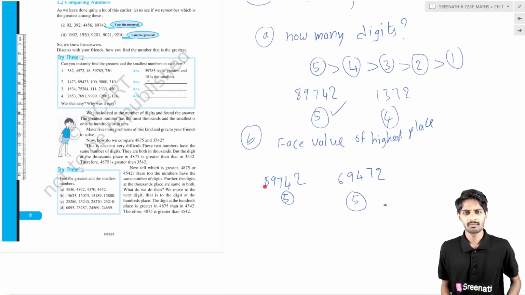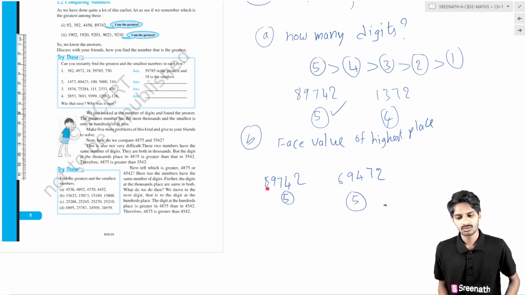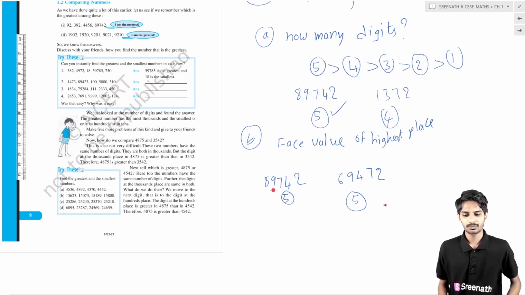In this number, how many digits? 1, 2, 3, 4, 5. So 5 digits are there. What is the place value here? The place value here is 1, here is 10, here is 100, here is 1000, and here is 10,000. So what is the highest place? The highest place is the 10,000 place. In this number also the highest place is the 10,000 place.